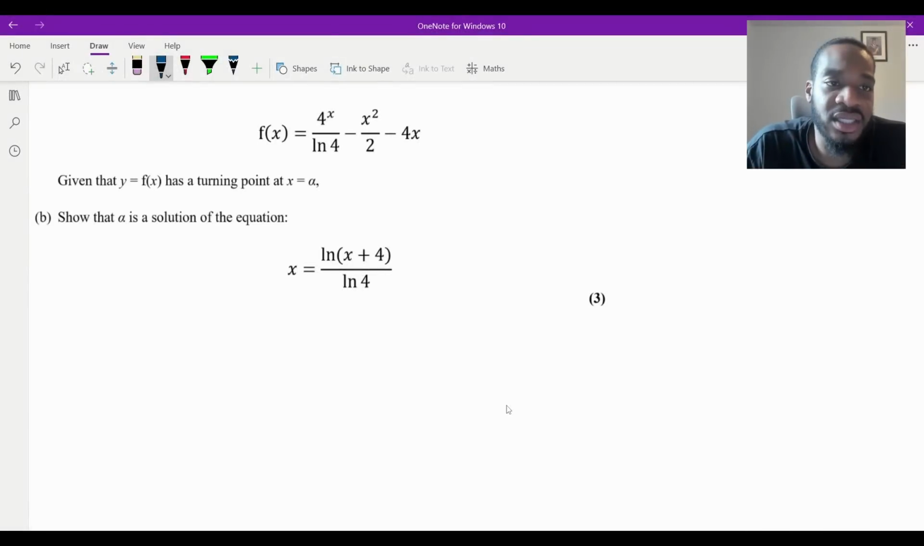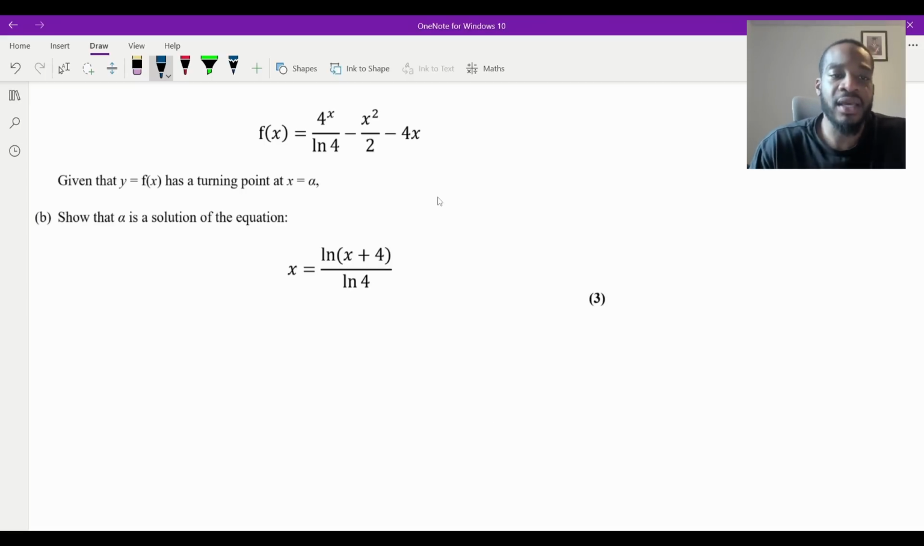Okay, so part B says f of x is equal to 4 to the x over ln 4 minus x squared over 2 minus 4x. Given that y is equal to f of x has a turning point at x equals alpha, part B says we need to show that alpha is a solution of the equation x is equal to the ln of x plus 4 over ln 4, for 3 marks.